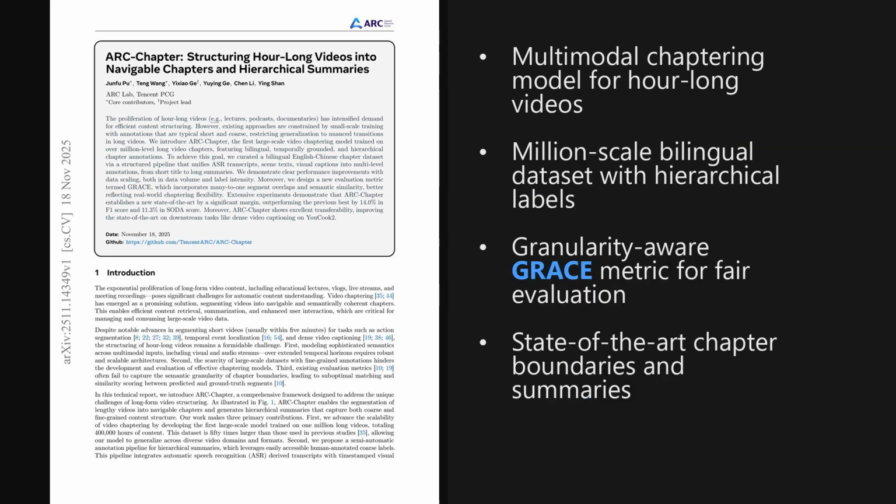I'm Alex. Today we are looking at a paper from the Hugging Face trending list, published on November 18, 2025, about 3 days ago. It introduces a large-scale video chaptering model that sets a new state-of-the-art, beating the previous best by about 14% in F1 score and roughly 11% in SODA score. The paper is titled ARC Chapter, Structuring Hour-Long Videos into Navigable Chapters and Hierarchical Summaries.